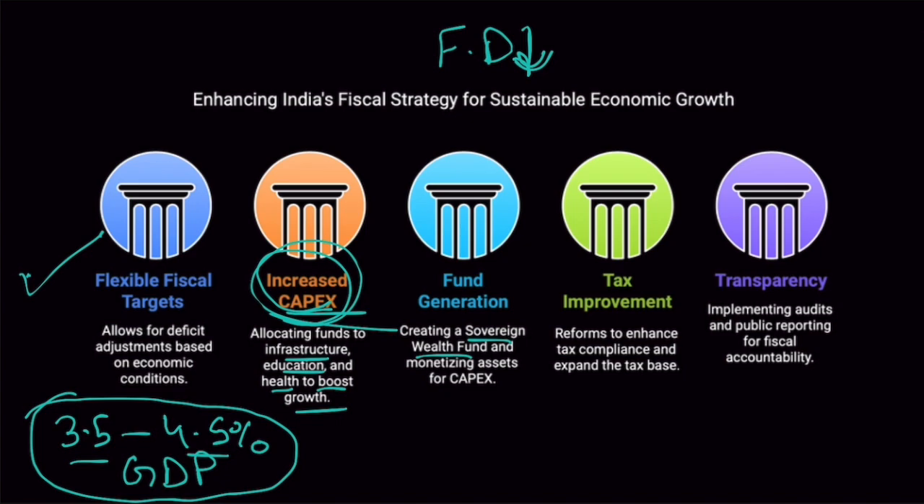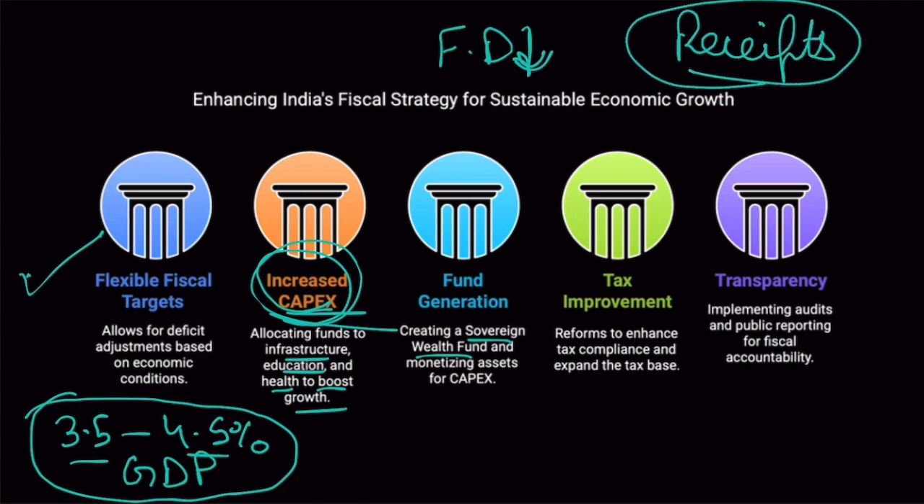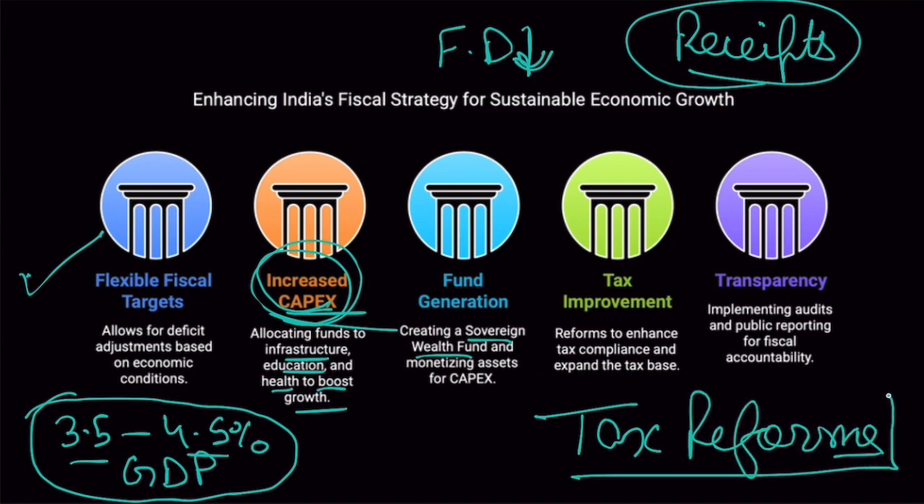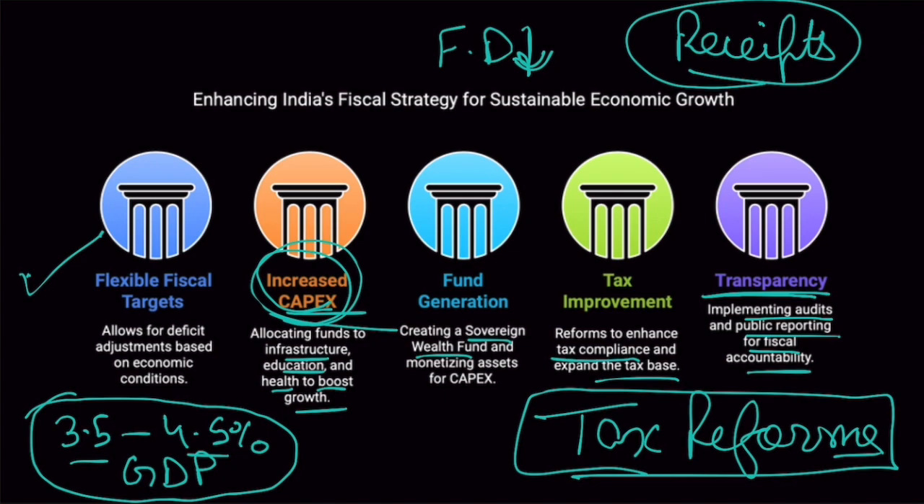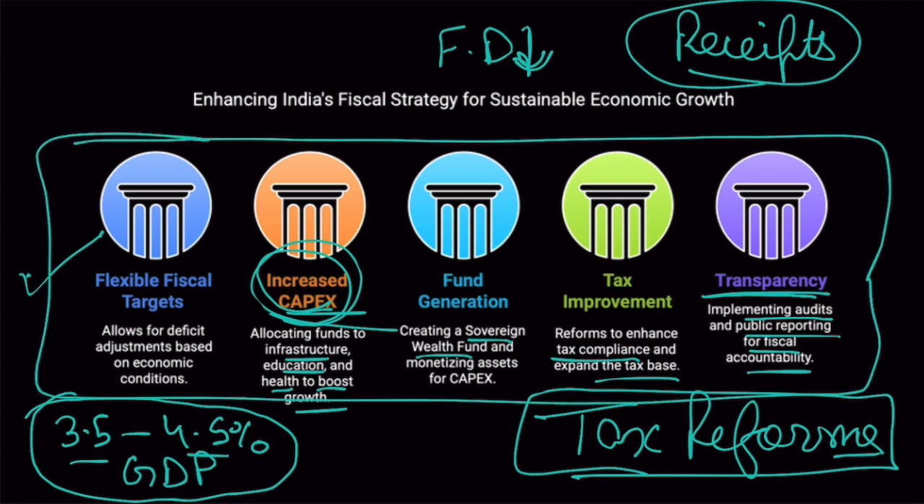Then, to increase your capex, you need to generate more receipts. And you can generate more receipts by bringing in tax reforms. GST was one such reform, but you need to bring in direct tax reforms also. This would increase tax compliance, would reduce tax evasion, tax avoidance, and expand tax base. And then in the end, bring in transparency. Implement audits and public reports for fiscal accountability, plus audits in infrastructure projects so that there is less room for corruption, so that money doesn't get wasted. So implement these 5 strategies and you will really do well if you really want to make India a developed country by 2047, Viksit Bharat by 2047.